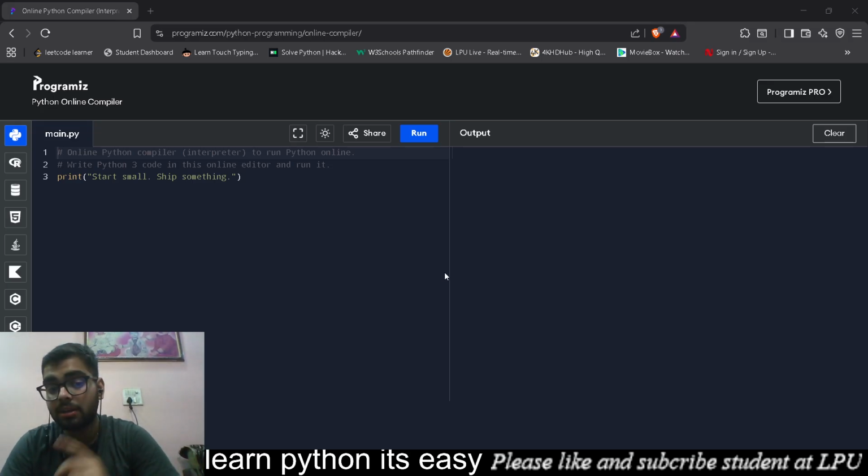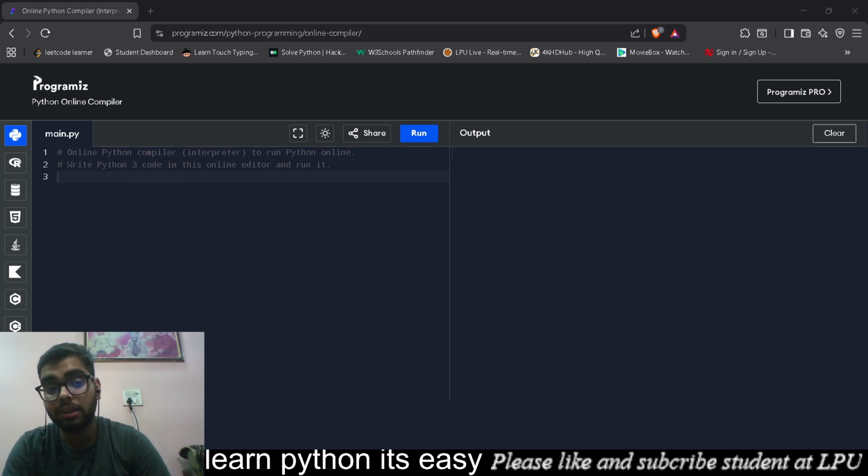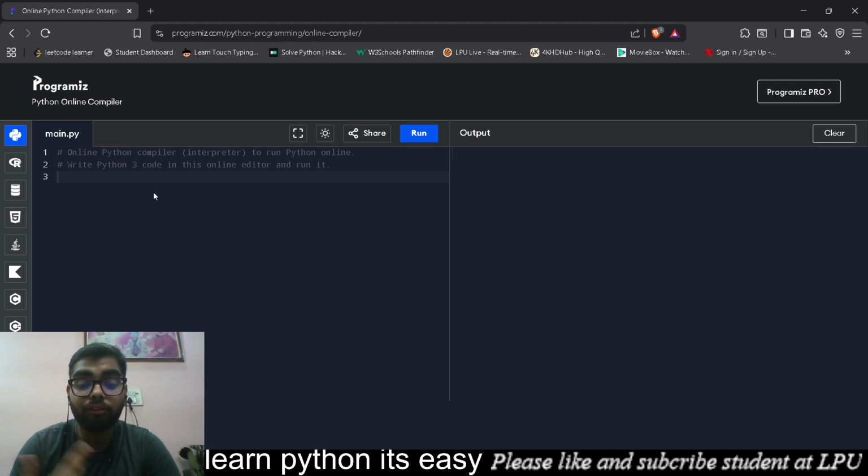So for the revision part, let's see what we have done in the last class. We went through the knowledge of data types, inputs, and outputs. We have done these parts till now. We also studied the theory part of the Python language, like when it was published, who was the father of Python and all. That theory part we are keeping aside, and the previous knowledge which we covered in our last lecture is what we will be doing right now again for a quick revision.